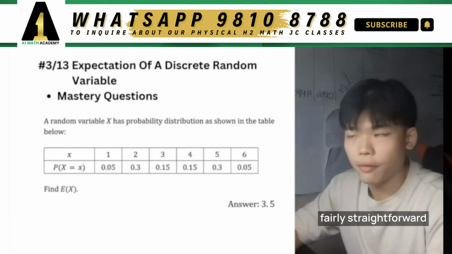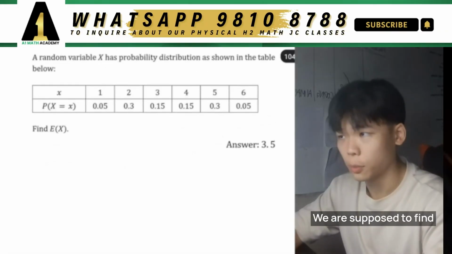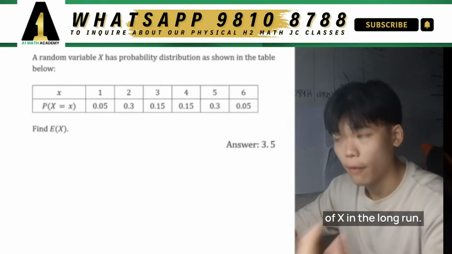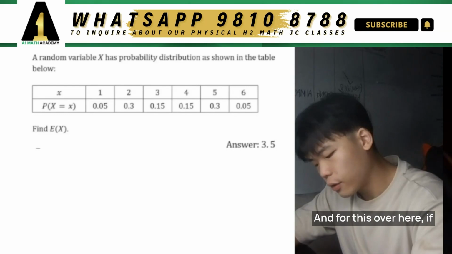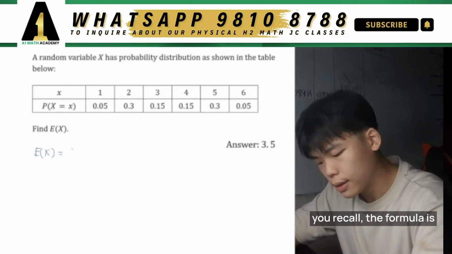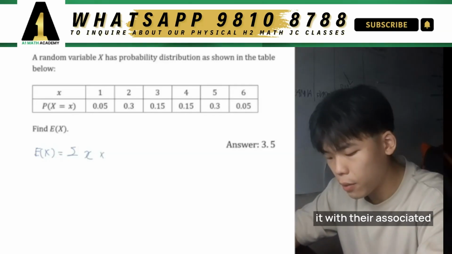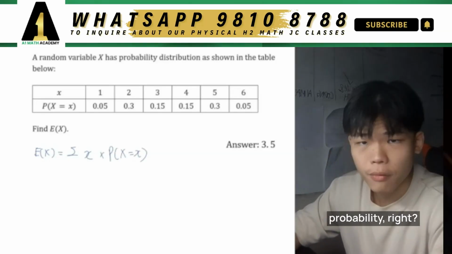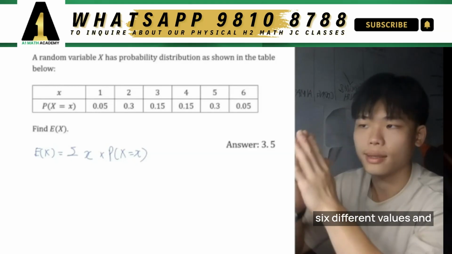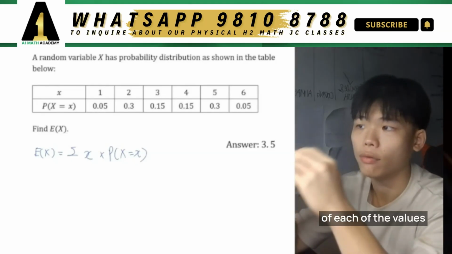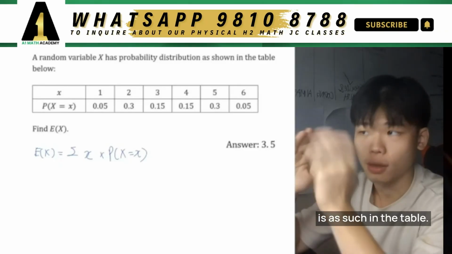Okay, so this should be a fairly straightforward example over here. We are supposed to find the expectation, which is the average outcome or the average value of x in the long run, right? And for this, if you recall, the formula is the summation of all the individual values of x that you could take on, multiplied with their associated probability, right? And it makes sense, right? Because when you have 6 different values and each time you roll a dice, the probability of each of the values is as such in the table, right?